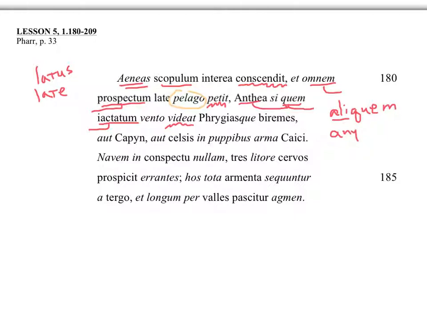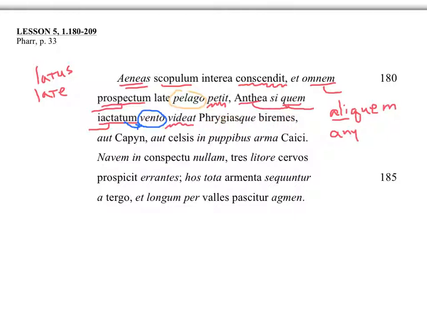And by the wind, how was he tossed? Remember, the type of case, the case that answers how is ablative. In my blue, ablative, tossed by the wind. Now, there's several other things that he might see that go with this videat. So, if he might see any Antheus or anything of Antheus tossed by the wind, and the Phrygian biremes.